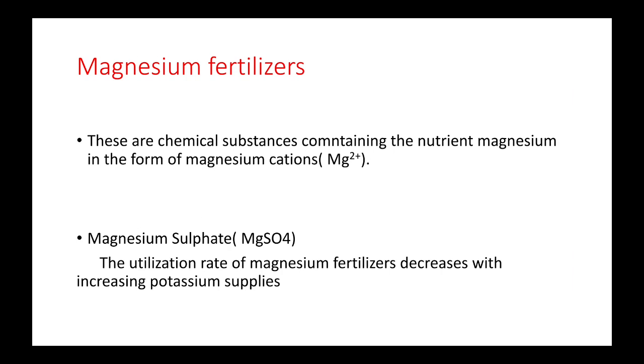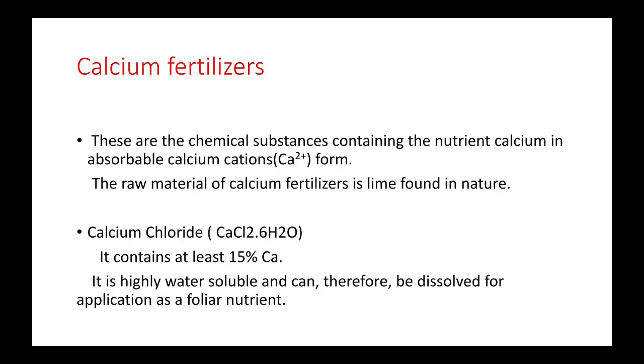Third one, magnesium fertilizers. These are chemical substances containing the nutrient magnesium in the form of magnesium cations, that is Mg2+. Magnesium fertilizer in the form of magnesium sulfate acts as a fertilizer. The utilization rate of magnesium fertilizers decreases with increasing potassium sulfate. So this also acts as a secondary nutrient.